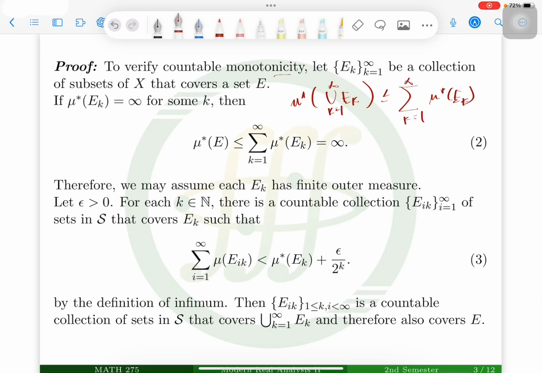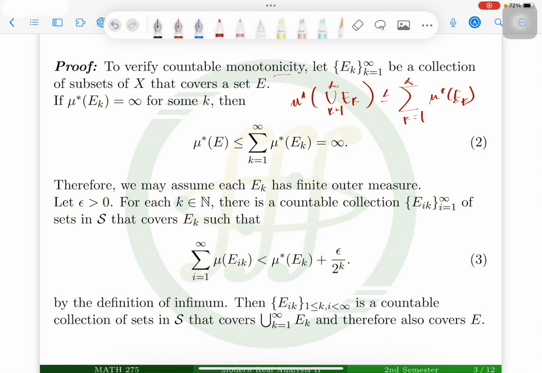Then, since the outer measure of E is always non-negative, an extended real value, the outer measure of E is less than or equal to infinity. So that holds. Therefore, we can assume that each E sub k has finite outer measure.